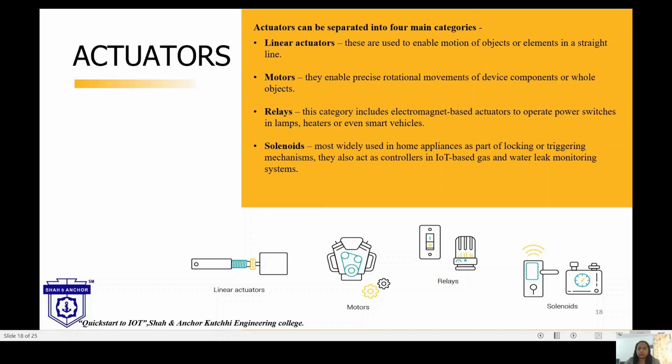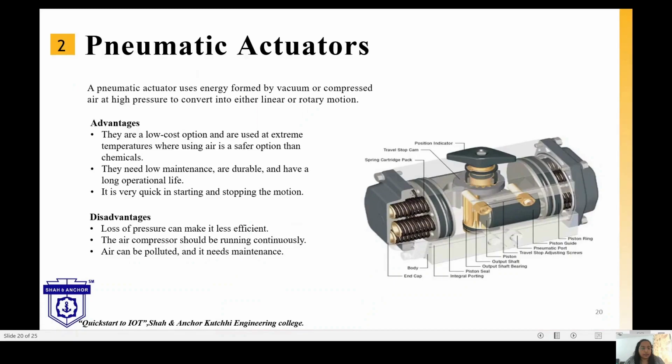Next are the pneumatic actuators. They use energy from vacuum or compressed air at high pressures to convert into either linear or rotary motions. There are some advantages: it is a low cost option and can be used at extreme temperatures, where using air is a safer option than chemicals. They need low maintenance, are durable, and have a long operational life. They are very quick in starting and stopping the motion.